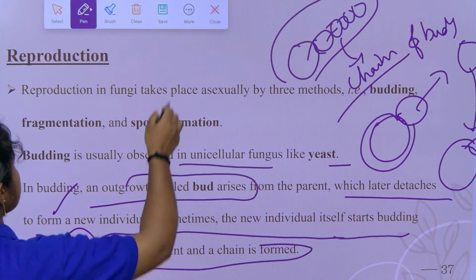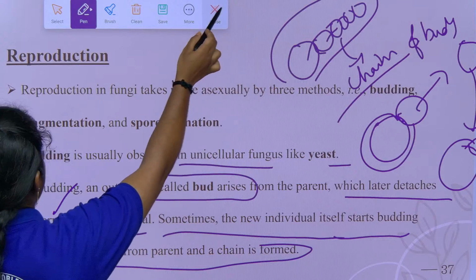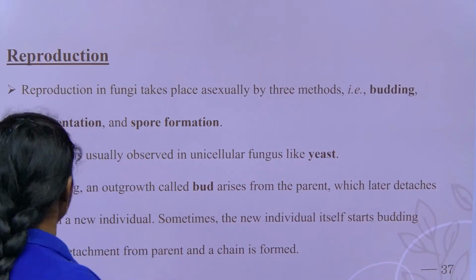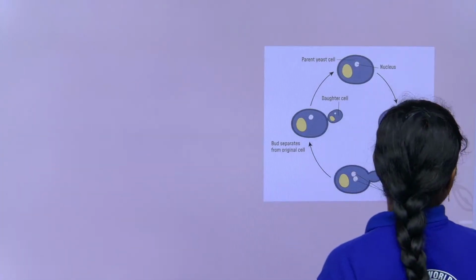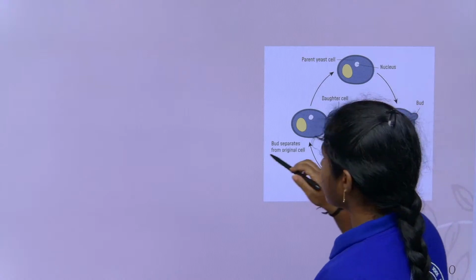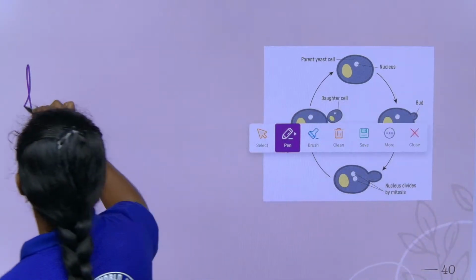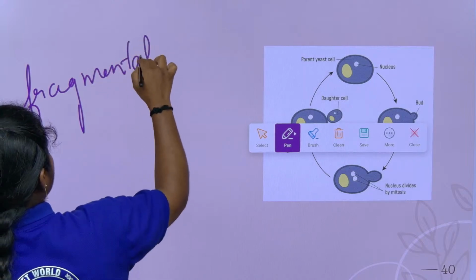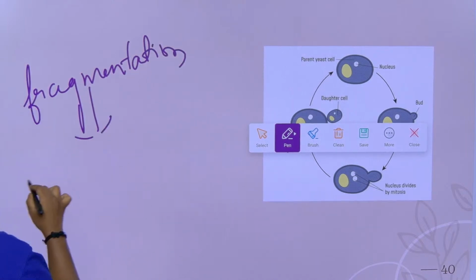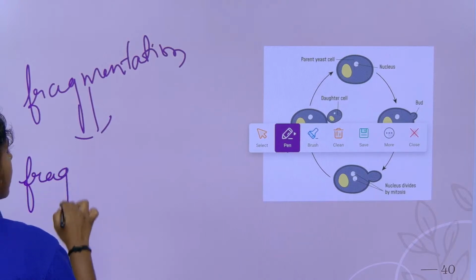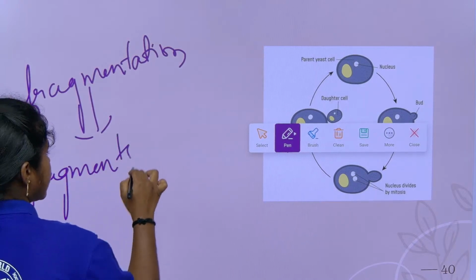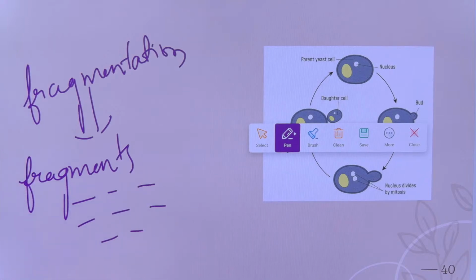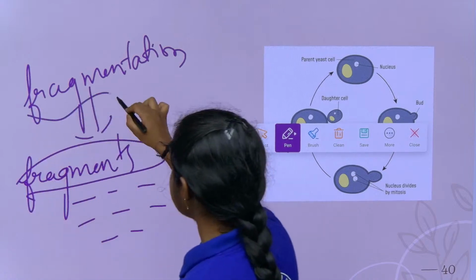So coming to the next one, fragmentation. What is meant by fragmentation? Children, the word itself is saying fragments, right? See, the word fragmentation has the word fragments. What are fragments? Fragments are nothing but small pieces, right? So this is how it is derived.